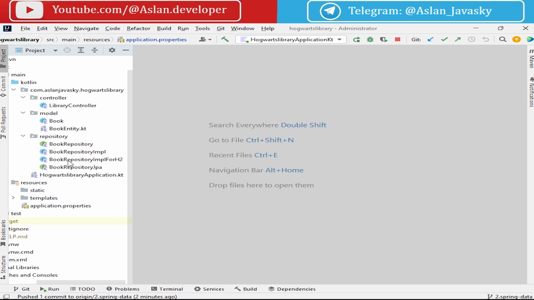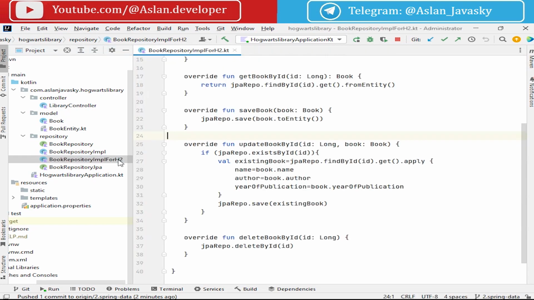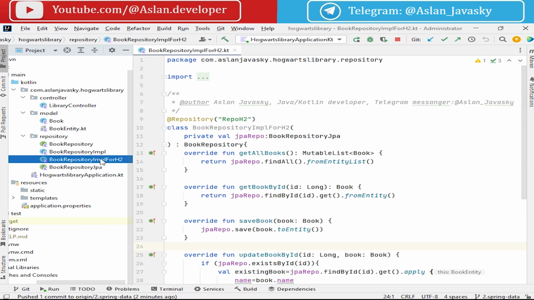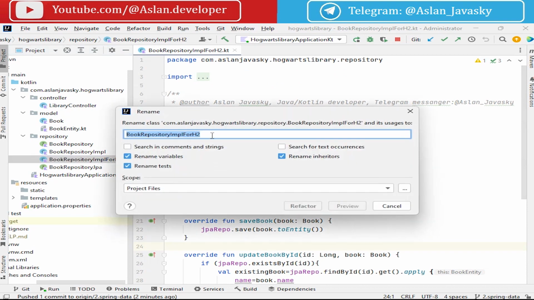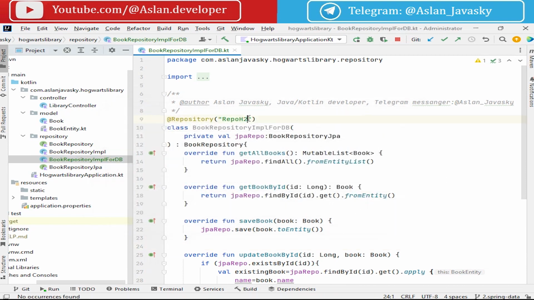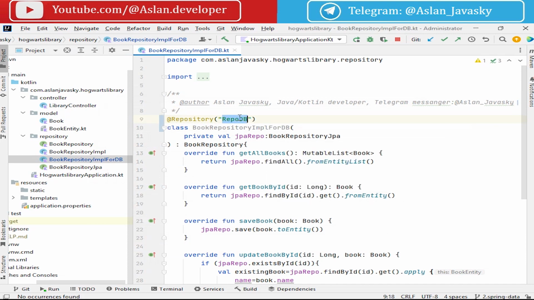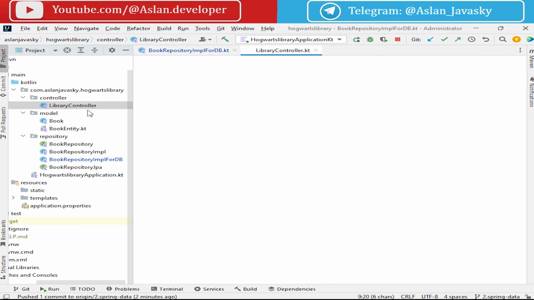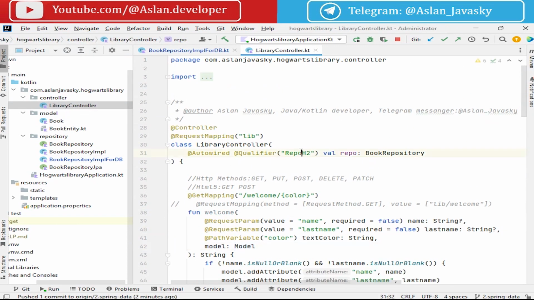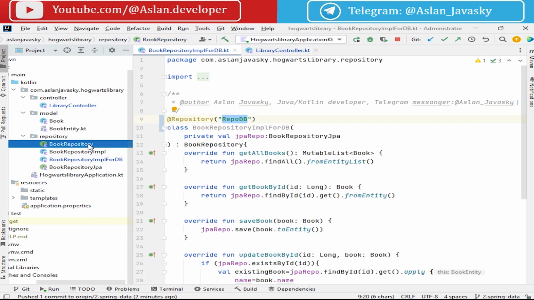So let's look at these classes' code. We see we wrote it for the H2 database, but now we use PostgreSQL. So let's rename this class and generate an impl for the database, some commercial database, and change the db repo, and attach it to our controller. Okay, but we can also notice a problem.